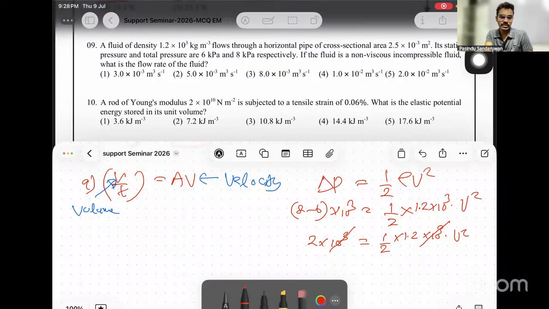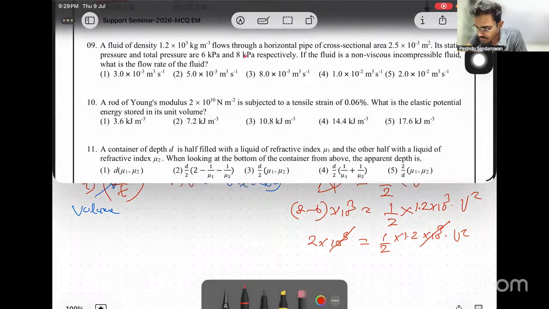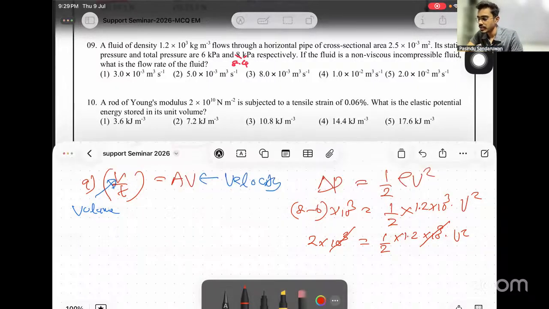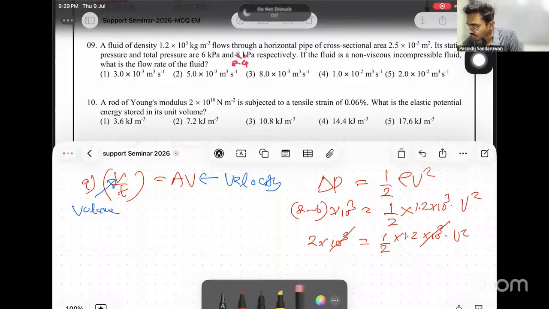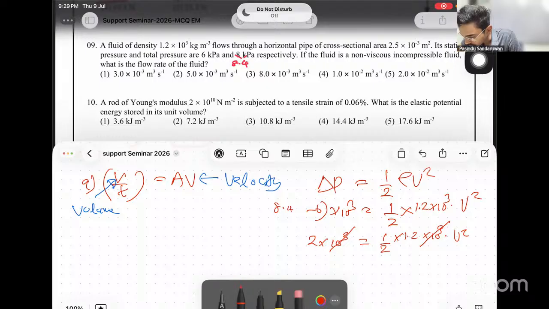In the English medium one, I think the issue is there. In the other medium one, it's correct. I checked with the other medium one, it's correct. Correct this as 8.4 in the paper. Right? 8.4. Then we'll correct here. That should be 8.4. That is given in a simplifiable manner. That's why I checked. Then this is 2.4.